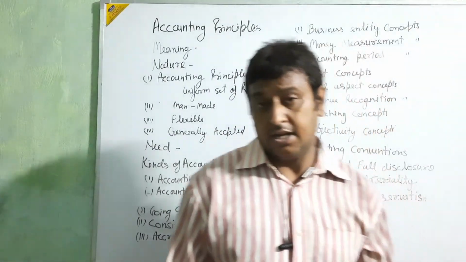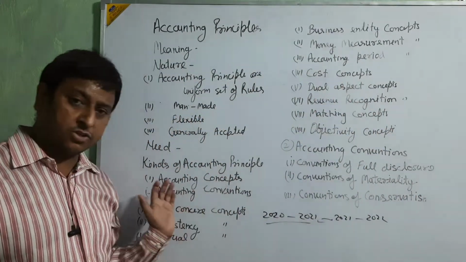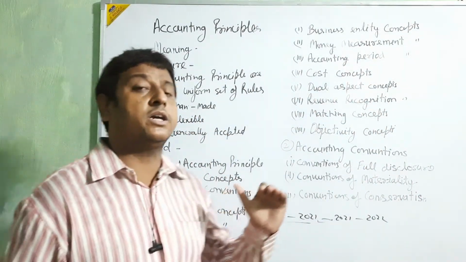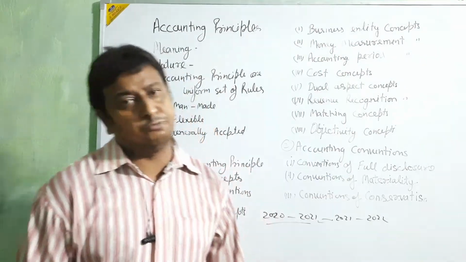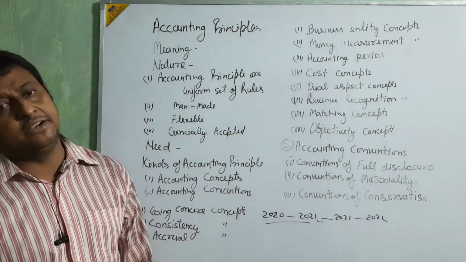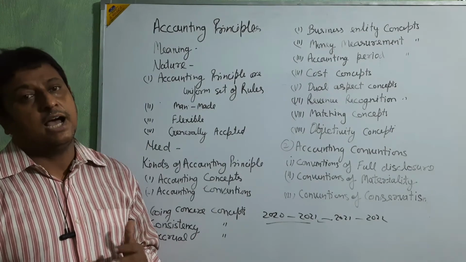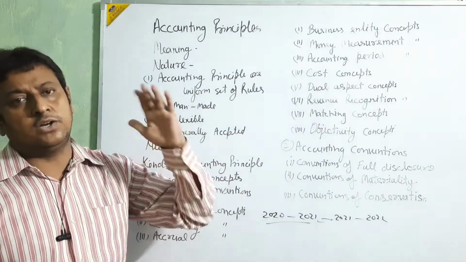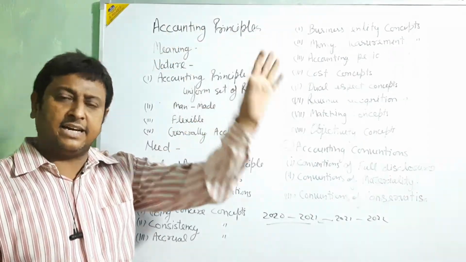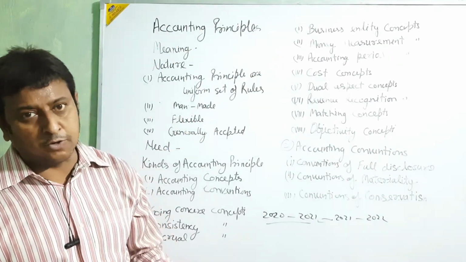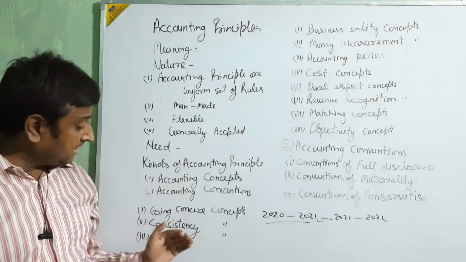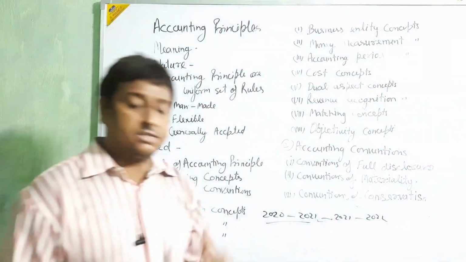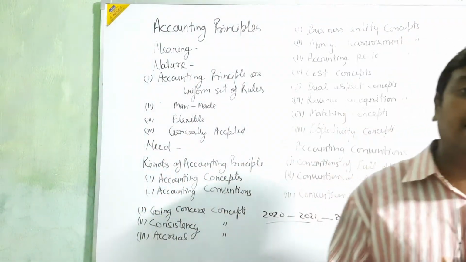Next, accounting period. In this going concept, we are talking about the business going on for a very long period. If you start the entries from the starting of the business and the business keeps going on, the entries going on for 1, 2, 3, 4, 5, 6, 7, 8, 10 years, that is not possible. So all the years of the business are divided into parts, that is called the year.